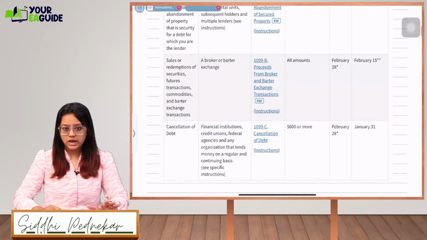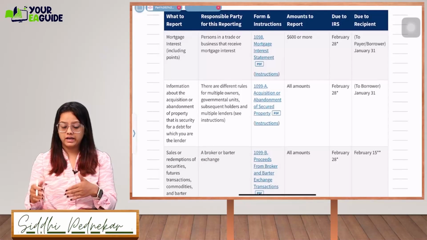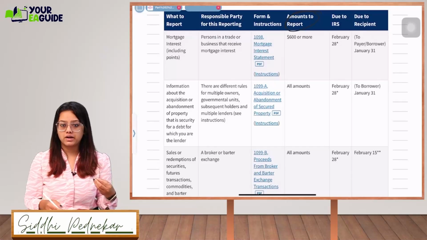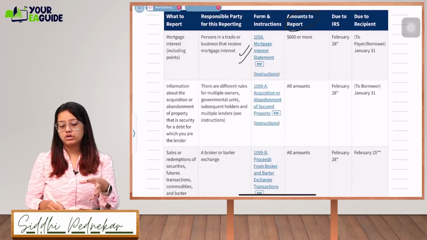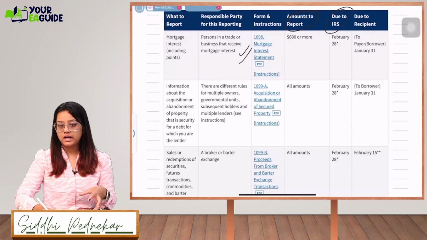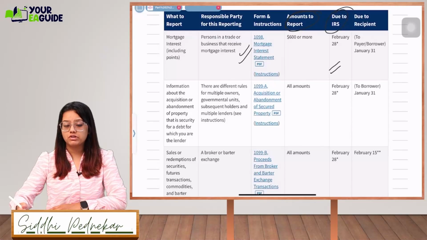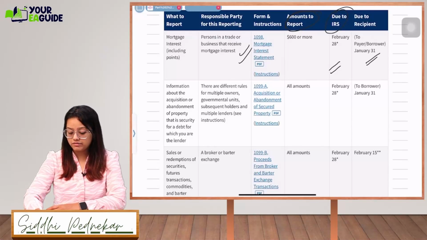Okay, so these are the due dates, showing which form needs to be filed by what date and up to what amount you need to check. If it's 600 or more, let's say a 1098 form, then you have to deposit it to the IRS by this date, and to the recipient who is going to receive it, to the payer, in case of mortgage, by 31st of Jan.